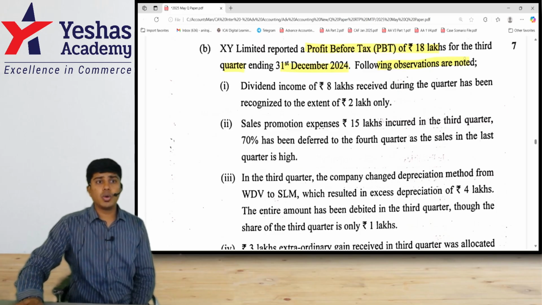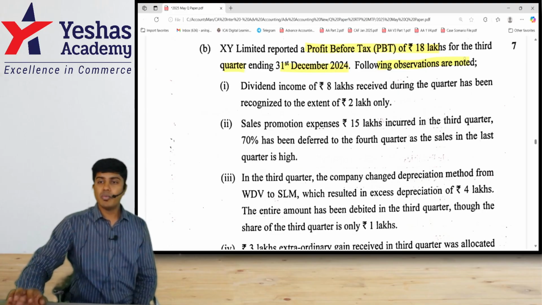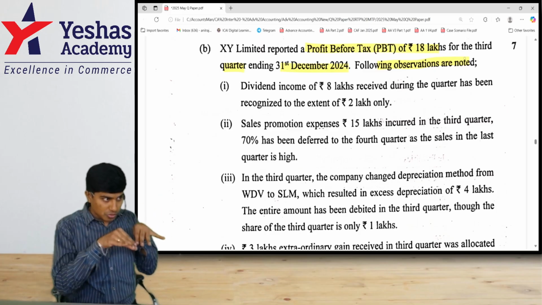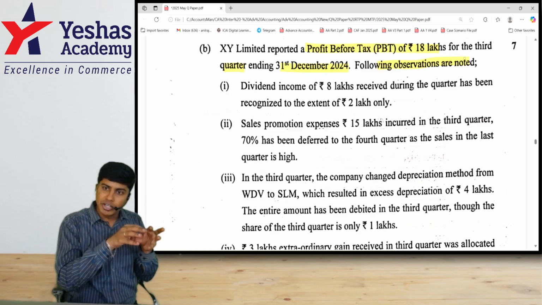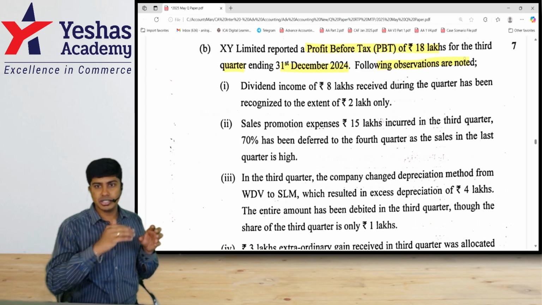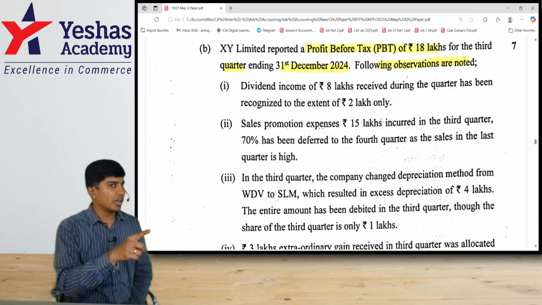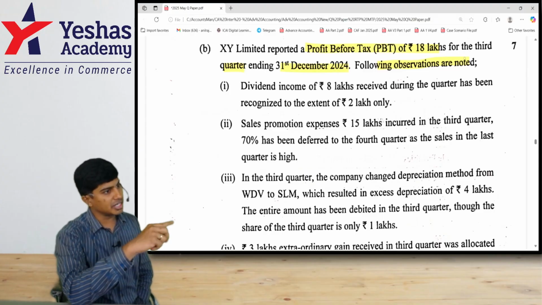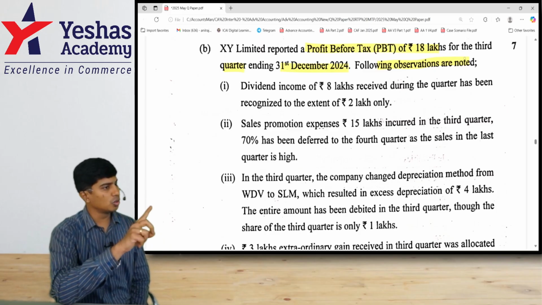Now, when you're preparing quarterly reporting, any reporting for a period lesser than a year, an interim period, a very important point that you should notice: expenses incurred in that interim period should be booked in that period. Incomes earned during that interim period should be booked in that interim period. You cannot defer or amortize it over longer than one interim period. You can do it only if you would have done it for 2 accounting years. If you would have done it for 2 accounting years, then you should do deferring or amortizing. If you would not have done it over 2 accounting years, then you should not do it for interim periods also.